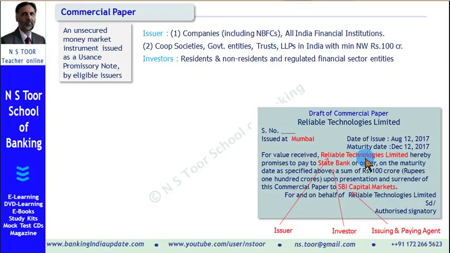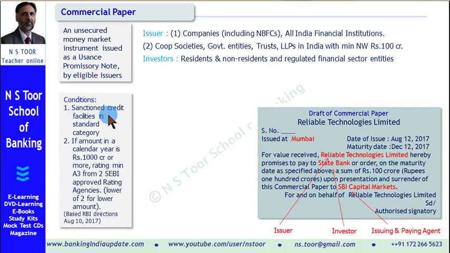So on behalf of the issuer, they issue the commercial paper and make payment on maturity of the commercial paper. And as I said, here it is in the form of a usance promissory note. Usance because it has a maturity time after the date of issue. Promissory note because here we have a promise. So commercial paper basically is a promissory note, and a promissory note of usance nature.